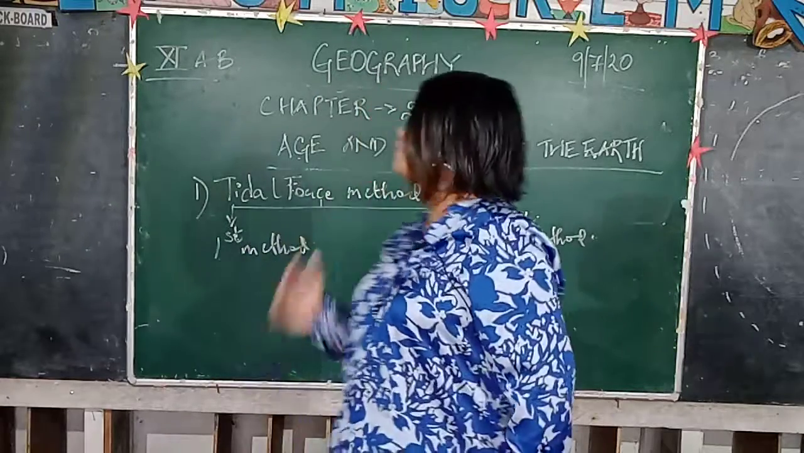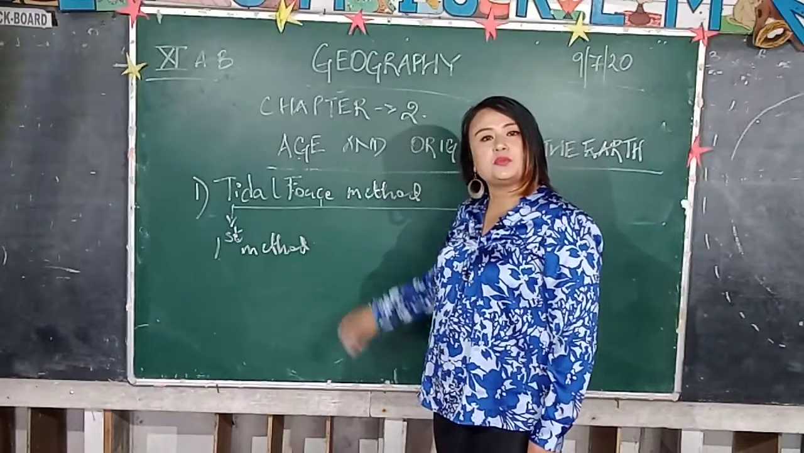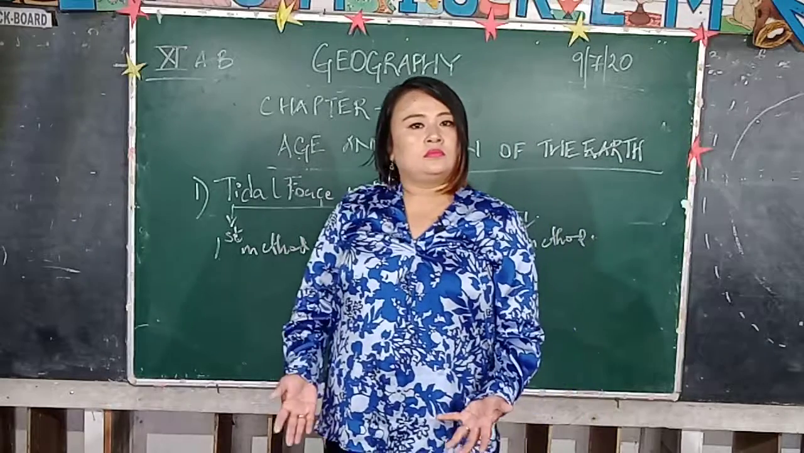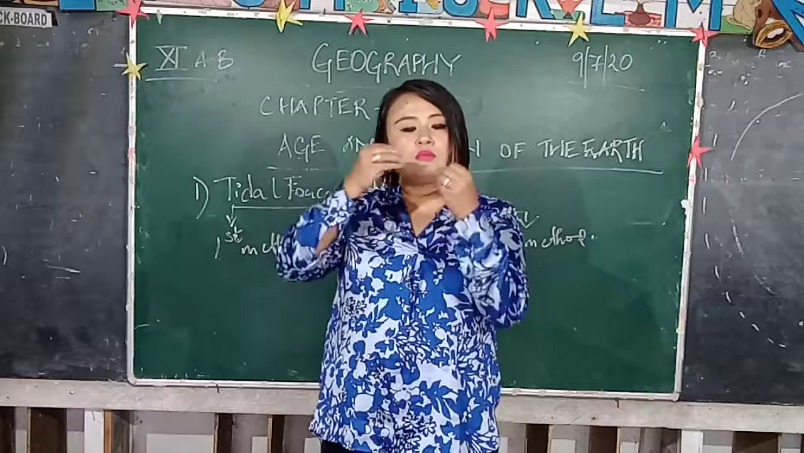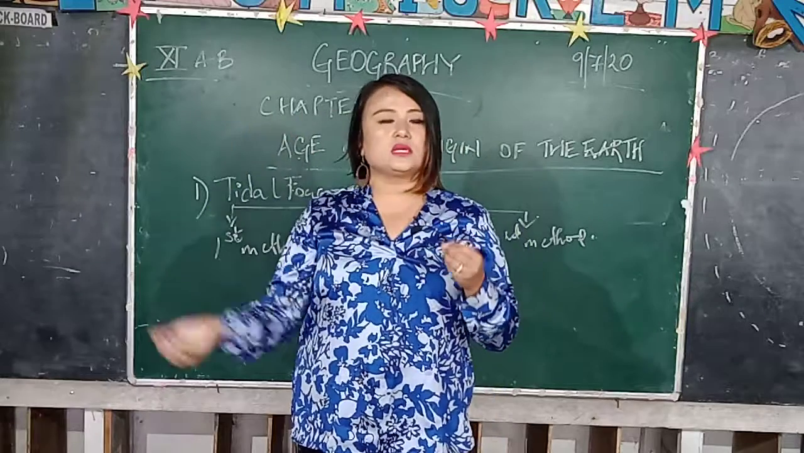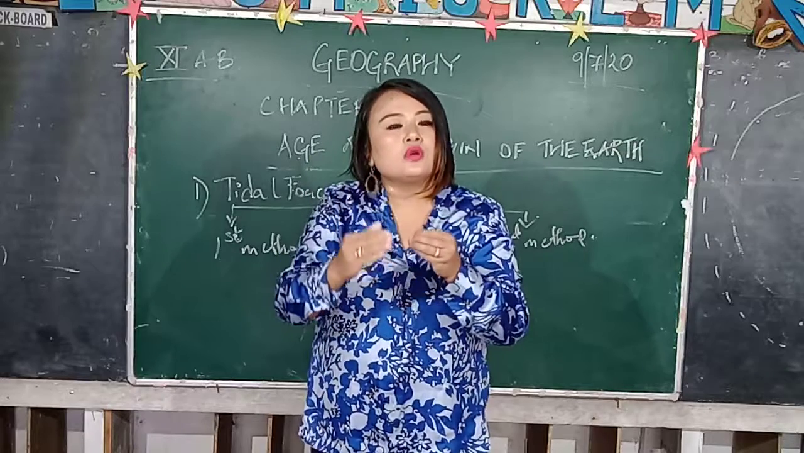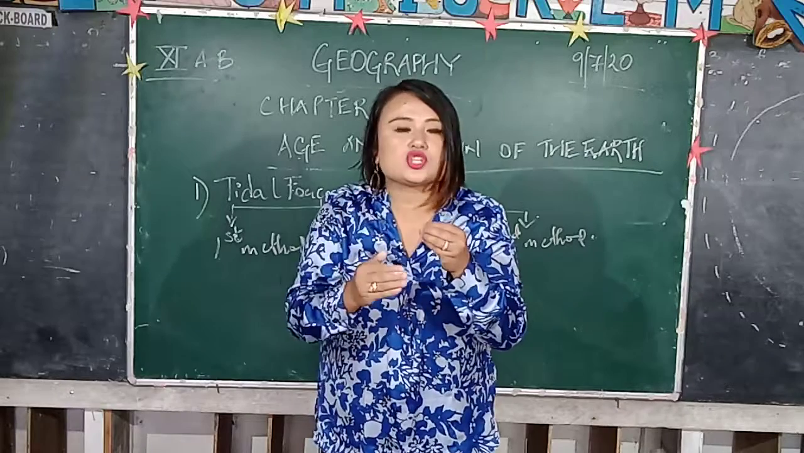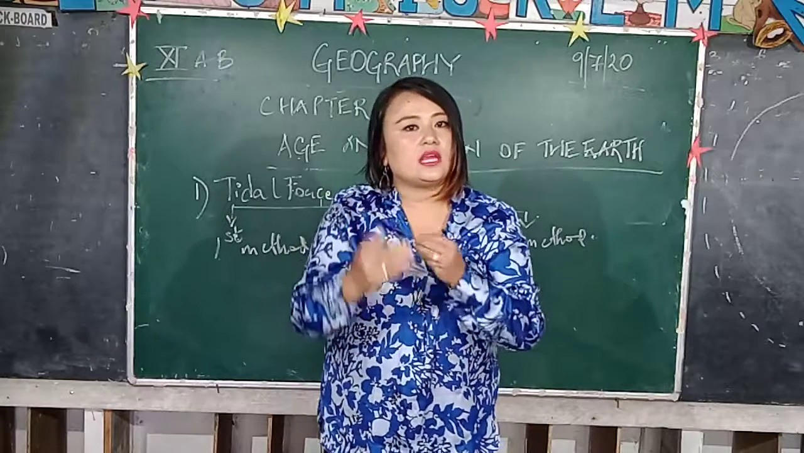So I hope you understood the first method under tidal force. The tidal friction between the Moon and the Earth was maximum when the Moon was created in the beginning because it was very close to the Earth. In due course of time, the Moon moved away from the Earth, so the tidal friction also decreased. If you find the rate at which the tidal friction is decreasing, then we can calculate the age of the Earth.